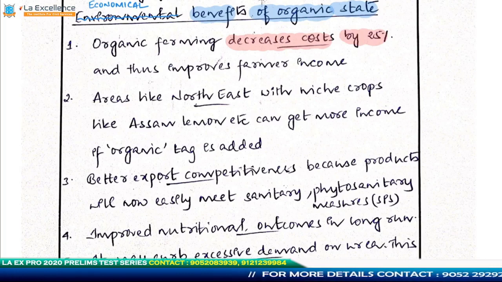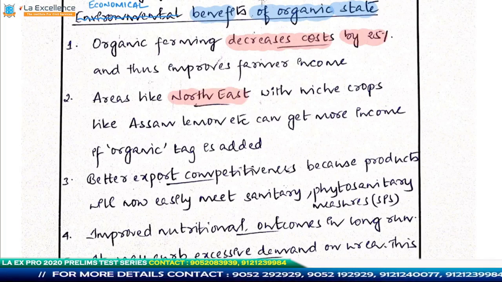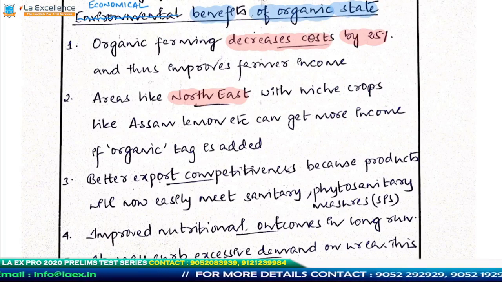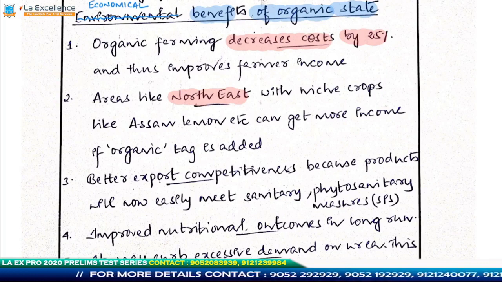In addition to this, if you look at the northeastern regions, there are several products which are indigenous to northeastern regions. So now if the tag of organic state gets attached to a northeastern state, there will be an increasing market value of those niche products. That is also going to be an environmental benefit.